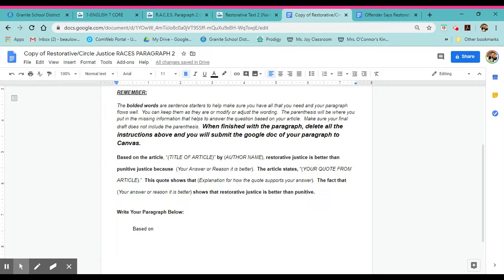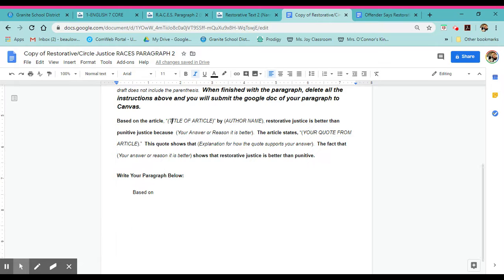If you can imagine, if this was a worksheet, this would just be a blank line and you'd just be filling in the blank there. And so that's what you're doing. But what I don't want to see is just the parentheses, you literally filling it in and leaving all this weird formatting there, okay? And hopefully to help remind you of that, it says right here, write your paragraph below. So you're just looking at this, but writing your paragraph down here, all right?